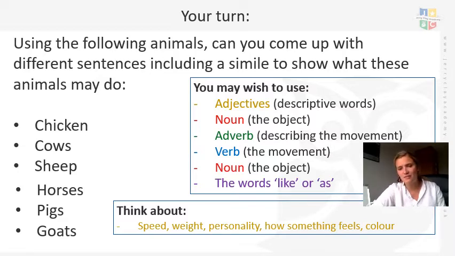So on the next page, I've given you lots of different ideas that you might be able to use in your writing. So have a look at the next slide at some ideas of some different ways that we've used similes, comparing them to speed, weight, personality, how something feels, and the colour of it as well.